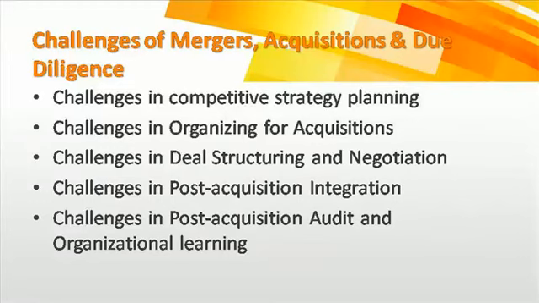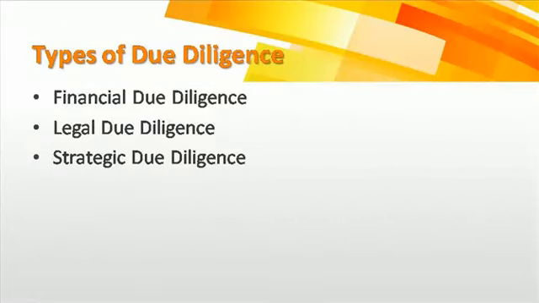Okay, so this was about the challenges in merger and acquisition. Next we'll come to the types of due diligence. It's a small slide. There are three types of due diligence: financial due diligence, legal due diligence, and strategic due diligence.